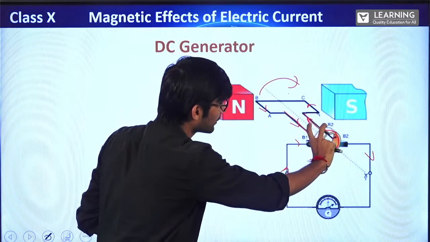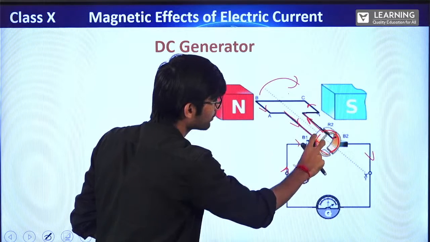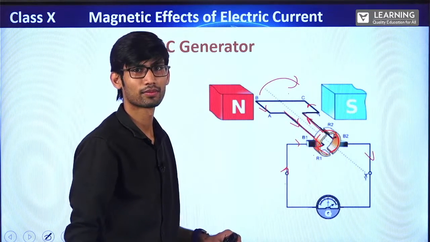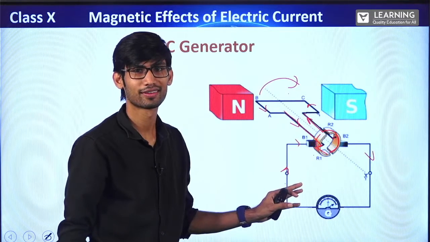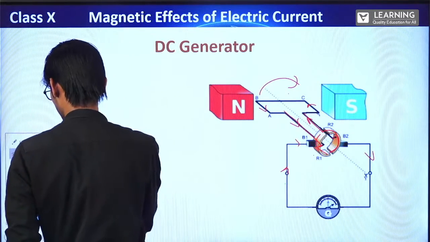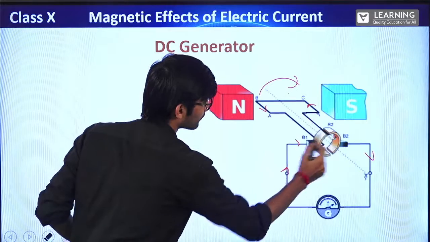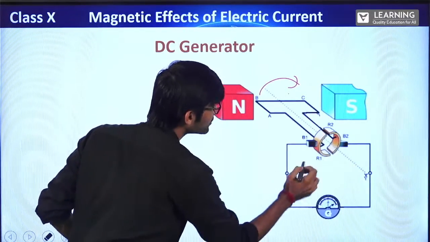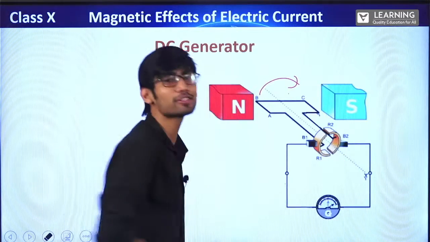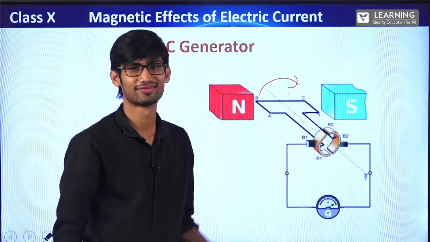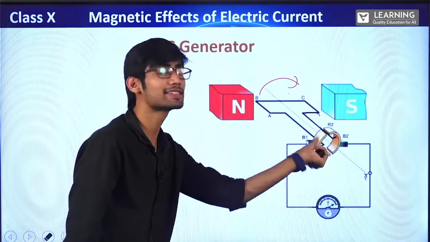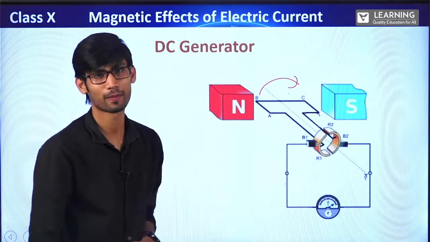See, when the direction of current changes, this split ring will become this. I hope you are getting the point. So just because the split rings are changing, the polarity will change. That means here the current will be the same. Got the point? Here it will change. Here this will adjust it and the direction of current will be the same.